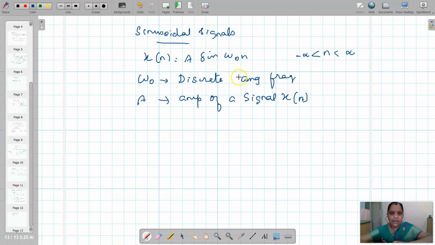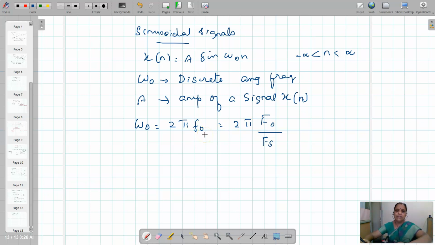According to the amplitude, it is varying from minus A to plus A. So omega naught is the discrete angular frequency. This is 2 pi into discrete frequency f naught. This is 2 pi into continuous frequency divided by Fs. This is the relation between this discrete frequency and the continuous frequency.